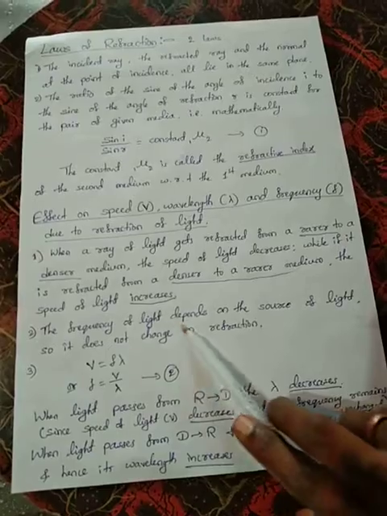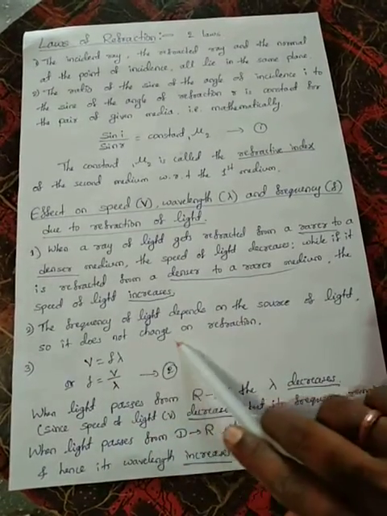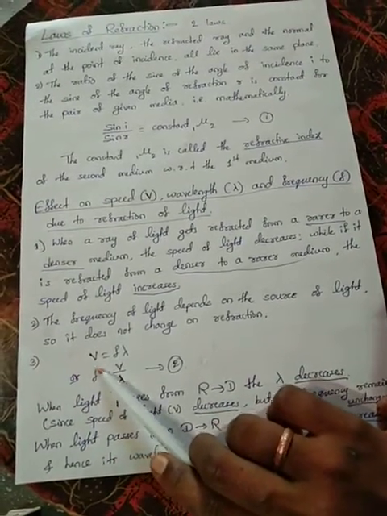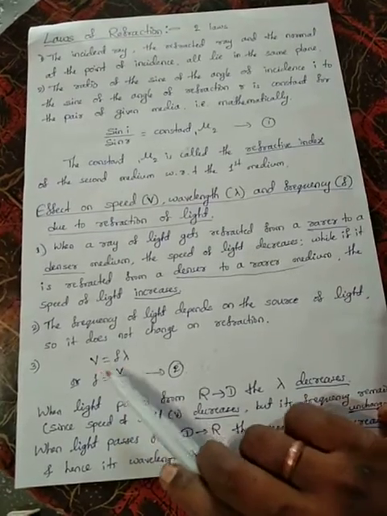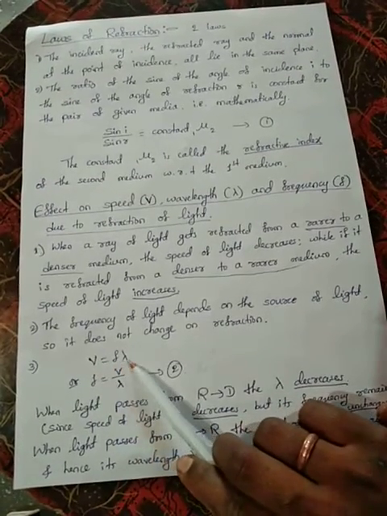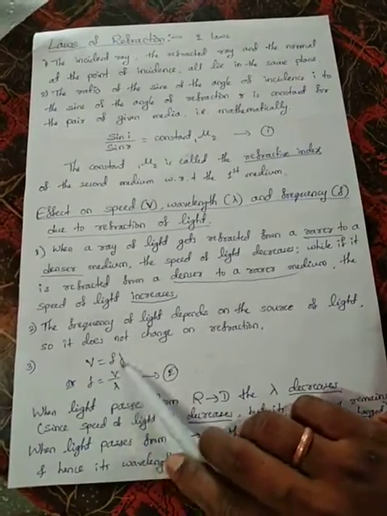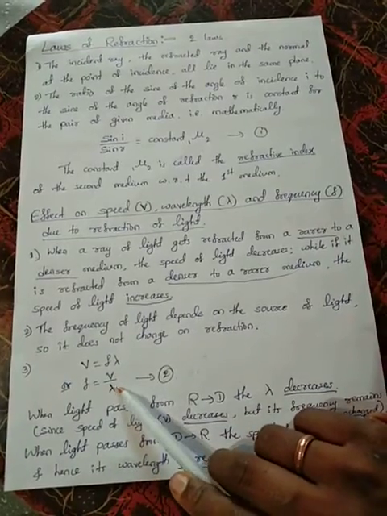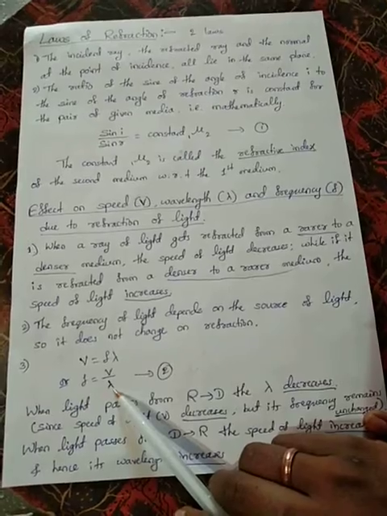The frequency of light depends on the source of light, so it does not change on refraction. The speed of light is equal to frequency times wavelength: v is equal to f into lambda, where v is speed, f is frequency, lambda is wavelength. Or we can write f is equal to v by lambda.